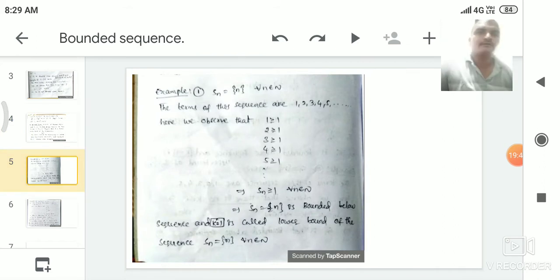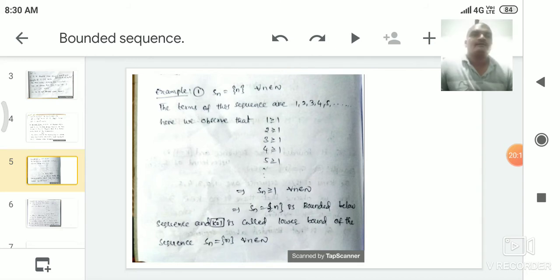Example 1. We consider the sequence Sn equal to n for every n belonging to N. First we write the terms of the sequence. What are the terms of the sequence here? The first term of the sequence is 1, the second term is 2, the third term is 3. Why do we get these terms? If we put n equal to 1, we get the first term of the sequence. If we put n equal to 2, we get the second term of the sequence.